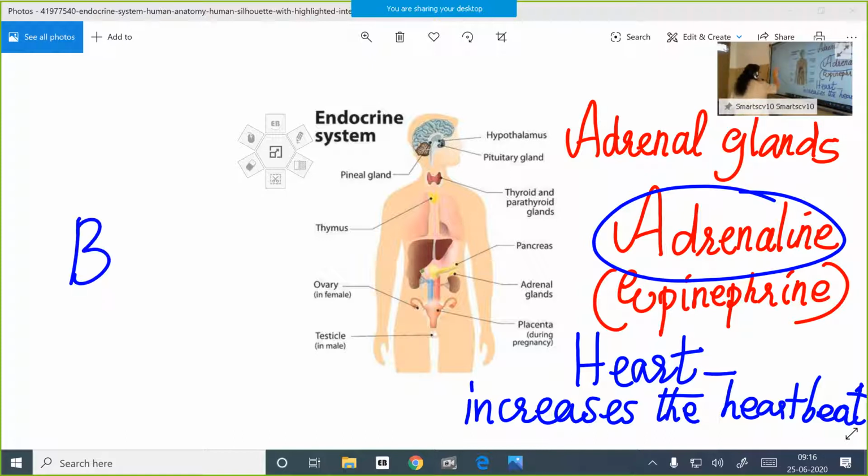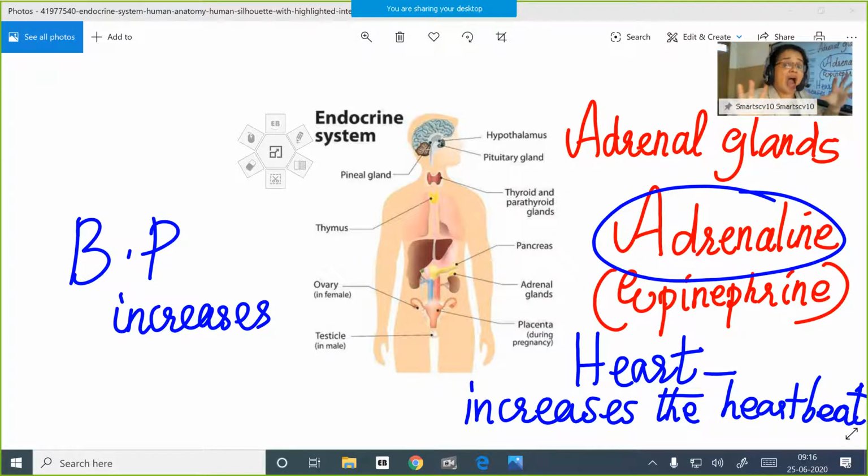Also our blood pressure increases. Blood pressure is the pressure exerted by the blood against the walls of the blood vessels. And when blood pressure increases, it means more blood is pumped. And this blood carries both glucose and oxygen. Respiration rate should be higher in order to produce more energy for facing that particular situation. You have to run away from the stray dog, isn't it? Blood pressure increases. Our heartbeat increases.